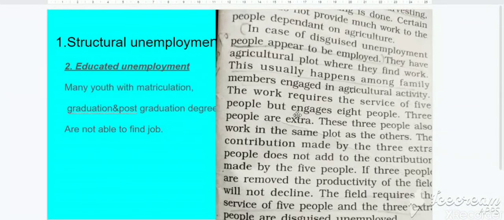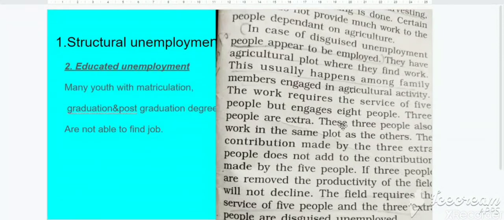So 8 minus 5, 3. 3 people are disguised or hidden unemployed. Clear? So what is the definition of disguised unemployment? When more people are engaged than required. This is called disguised unemployment. Like in this example, 5 required and engaged are 8. So 3 are hidden unemployed or disguised unemployed.